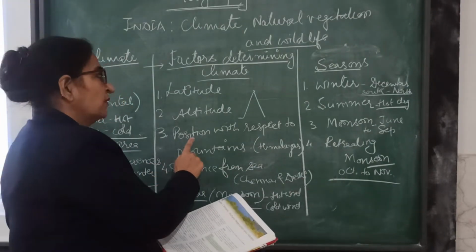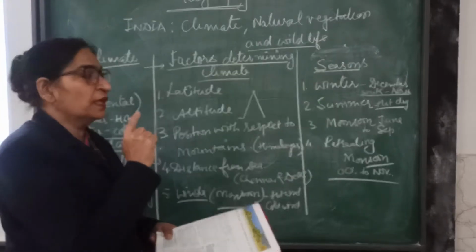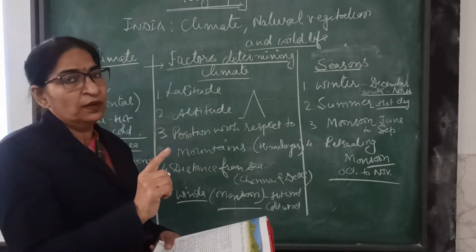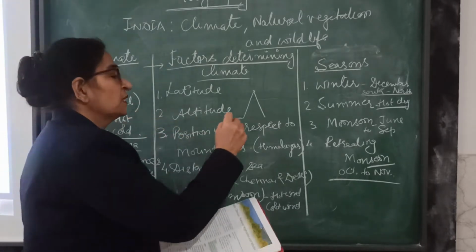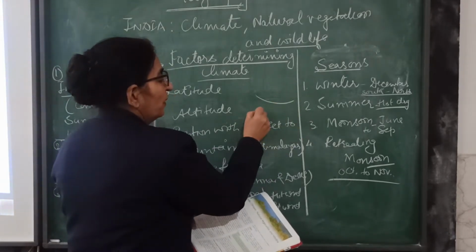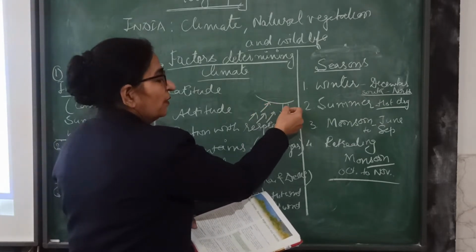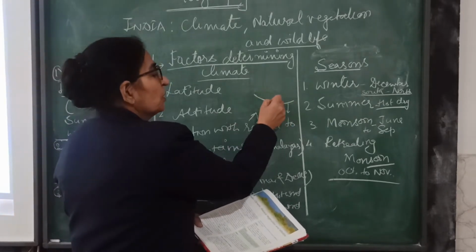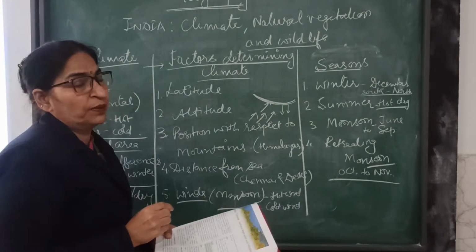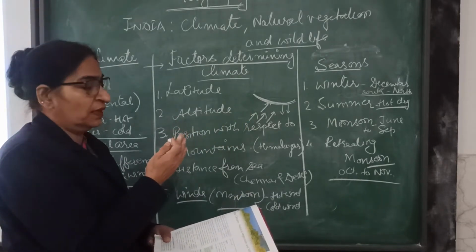The third thing that is affecting the climate is position with respect to the mountains. If the mountains are in the path of the rainfall, see the example of the Himalayas. If the rain-bearing winds strike the Himalayas, they shed their rain. So the position or the place of the Himalayas or other mountains also affects the climate. And the places which are away from them have less rainfall.